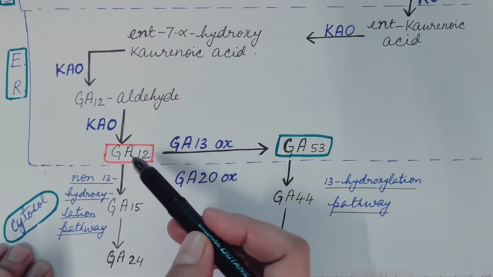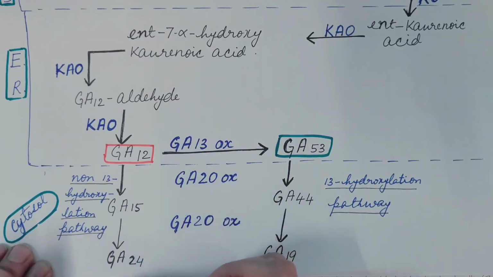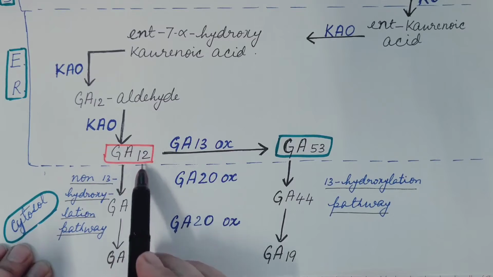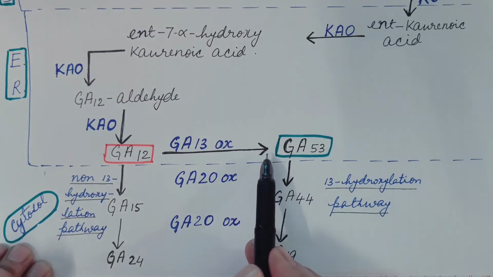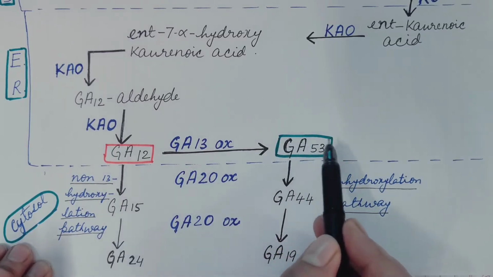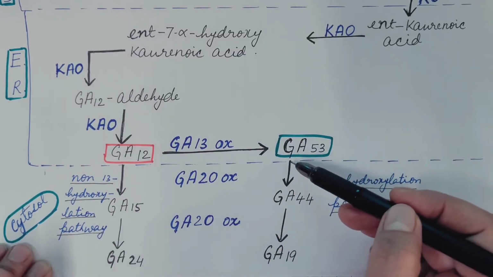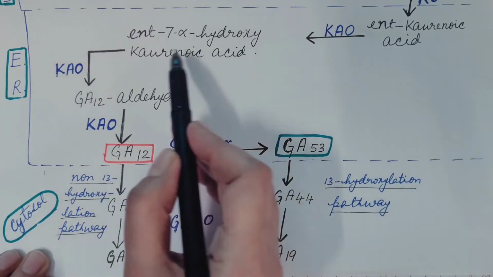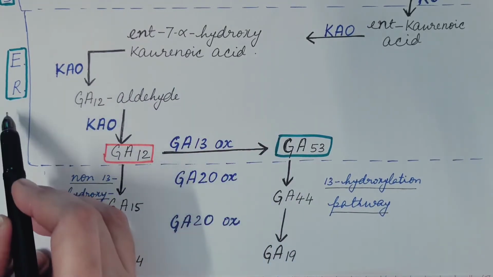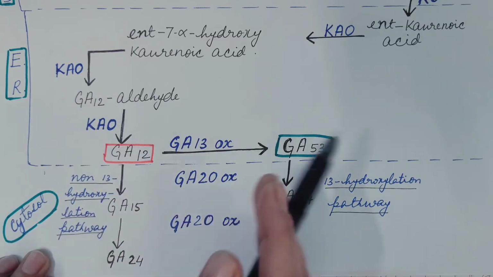From GA12, one pathway goes this way, and from GA12, due to the hydroxylation on carbon number 13, we get GA53, which gives another pathway which goes this way. These steps take place in the endoplasmic reticulum.